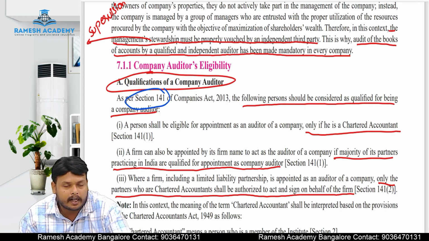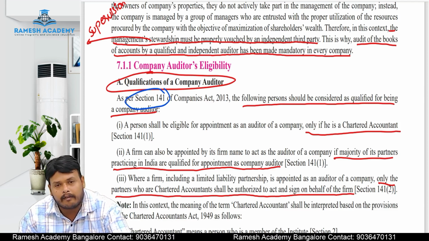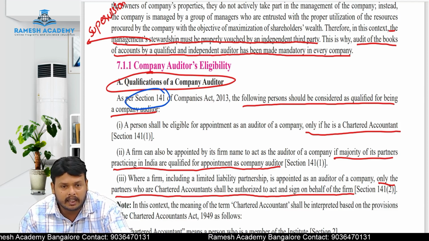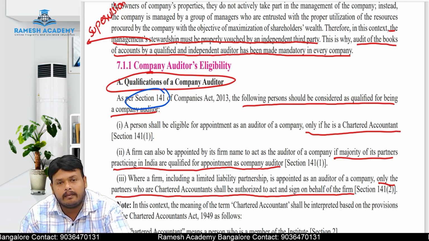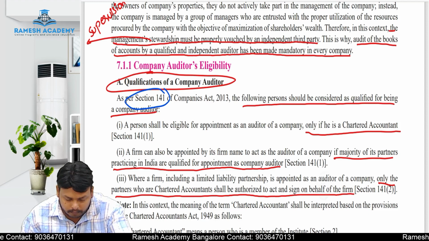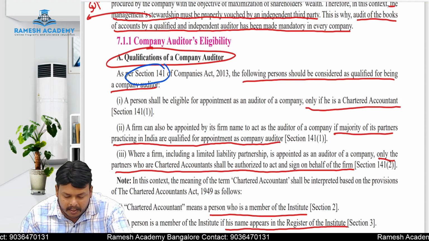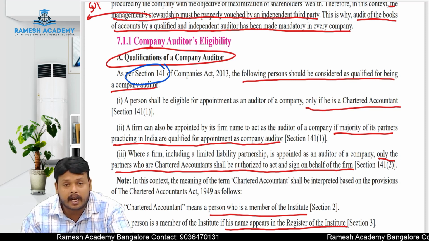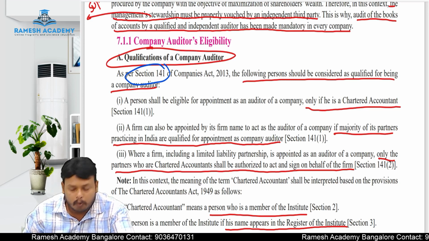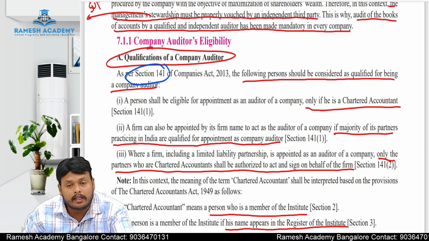Qualification of a company auditor has been defined under which section? Section 141 of the Companies Act 2013 specifies who are the persons eligible for conducting an audit. First point, a person shall be eligible for appointment as an auditor of a company only if he is a chartered accountant. What does that mean? Who is eligible to be appointed as an auditor for a company?